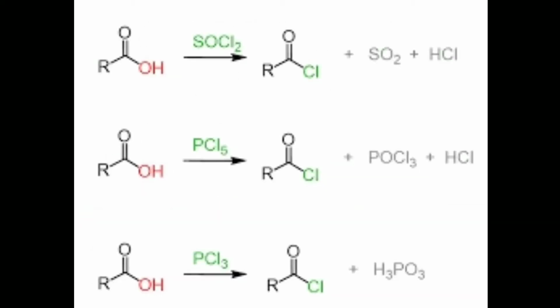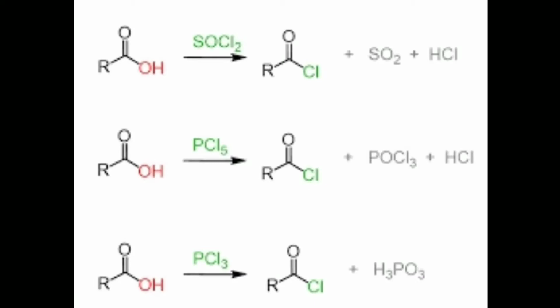The next reaction is the formation of acyl chloride, the reaction with PCl3, PCl5, SOCl2. Carboxylic acid on heating with PCl3, PCl5, SOCl2 gives the corresponding acyl chlorides.